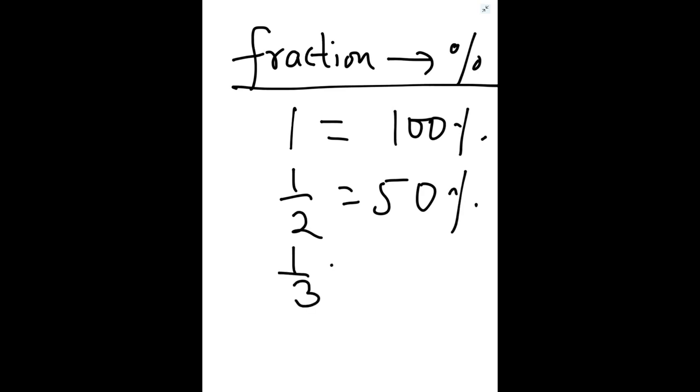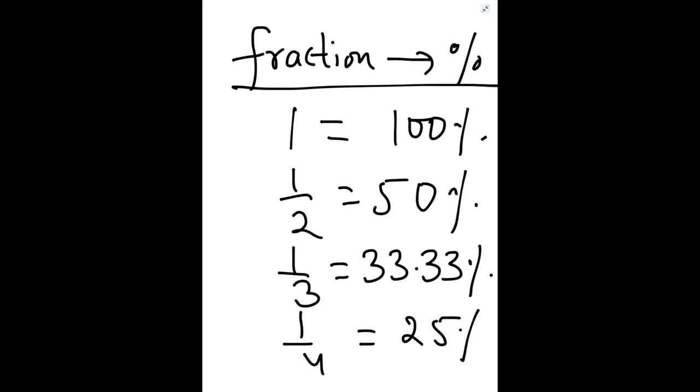1 by 3, if you convert into percentage, is 33.3%. 1 by 4 is equal to 25%. So 25% of 12, that means 1 by 4 of 12, equals 3. So if you remember or learn these fractions, calculation will be very easy.